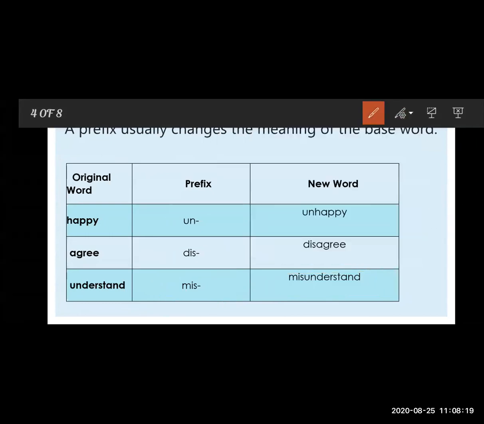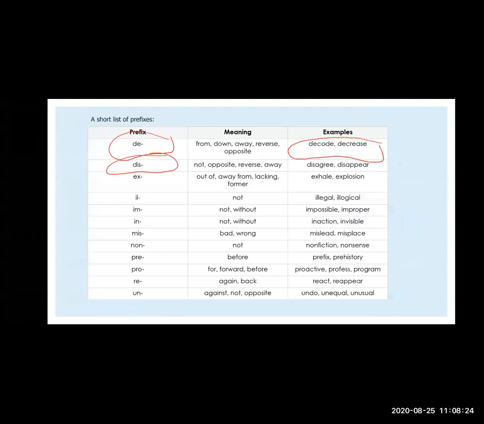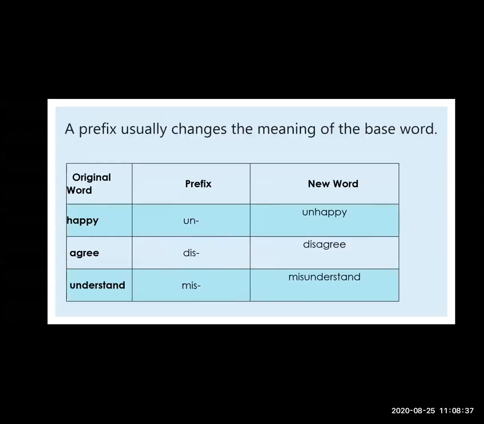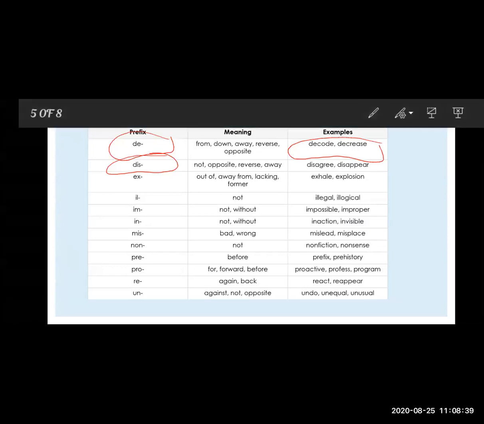Now see here, dis means what? Not, opposite, reverse and away. These are the meanings of dis. So see here in this example, we use dis as a prefix to agree.